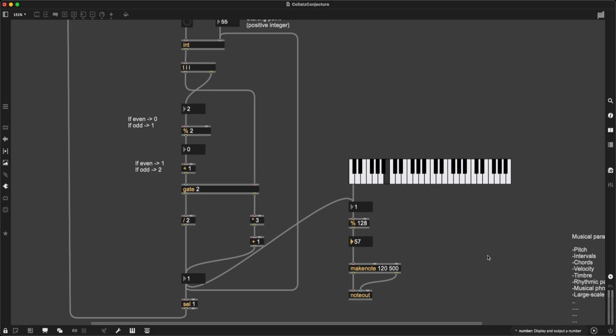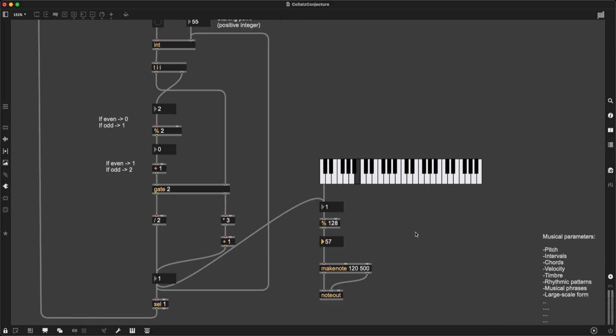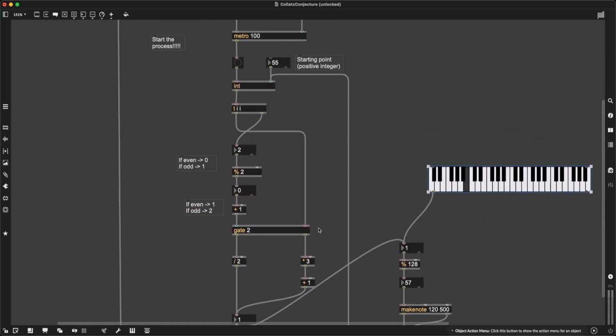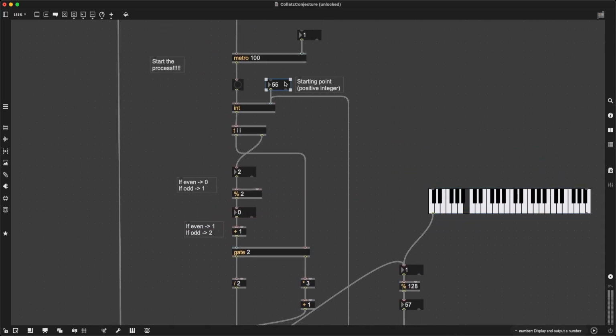Okay, now this is one way we can deal with this, right? It can work as MIDI notes, sounds nice, sounds a bit random, which depending on your musical goal, might not be exactly the thing you want. But another way we can think about this is to take the integer number, or starting point and all the successive iterations, not as MIDI notes, but as frequencies. Right? And then we can convert that frequency into a MIDI number, and then we can hear the result.